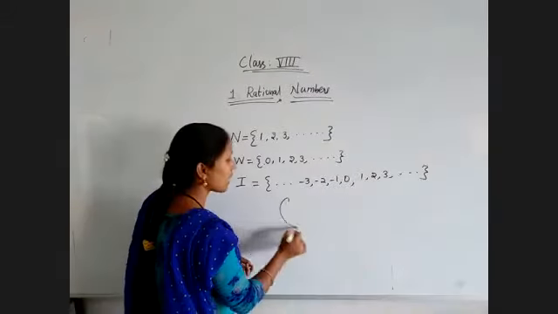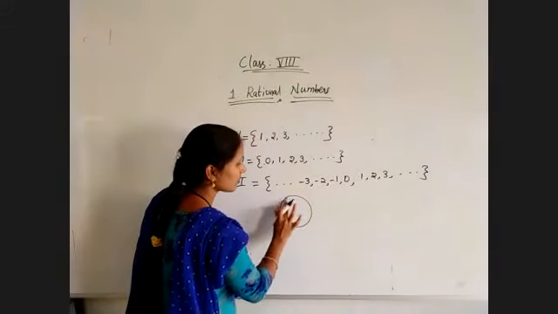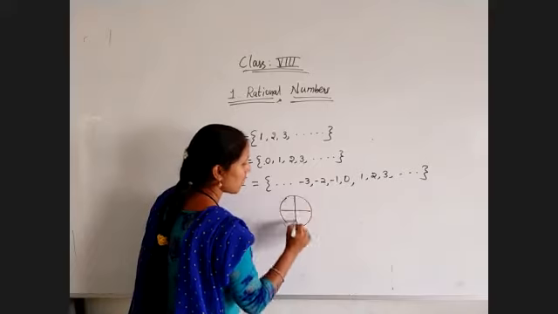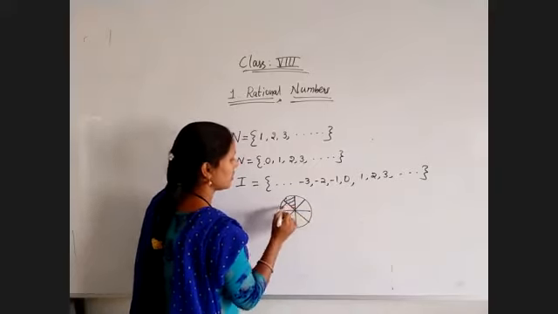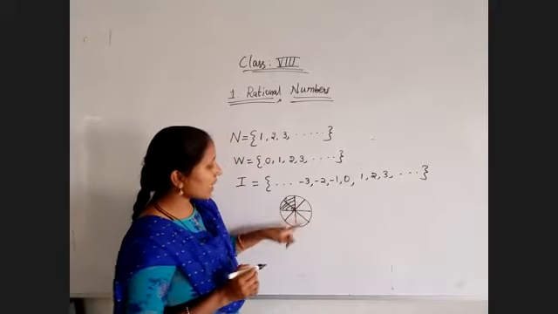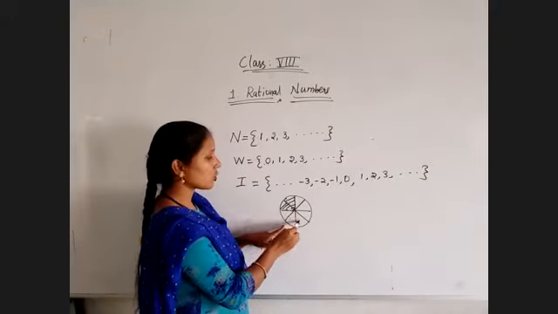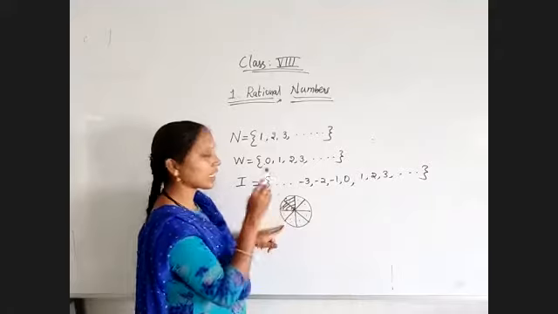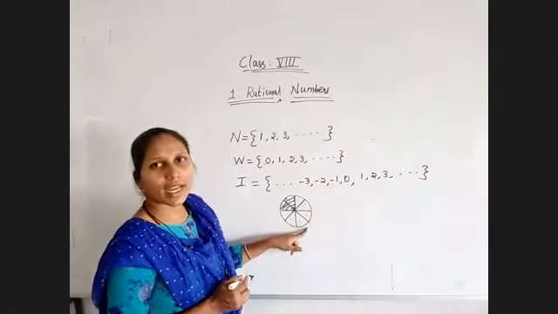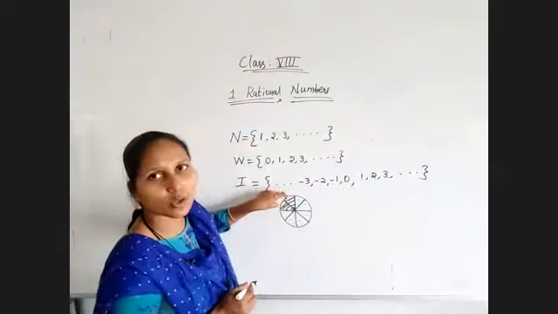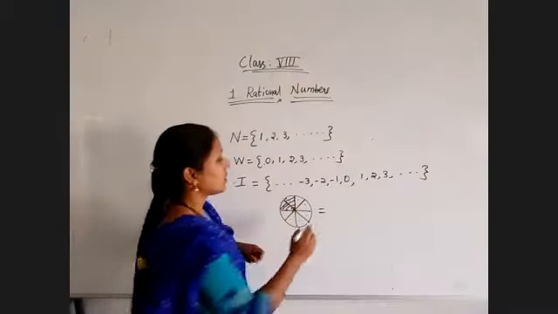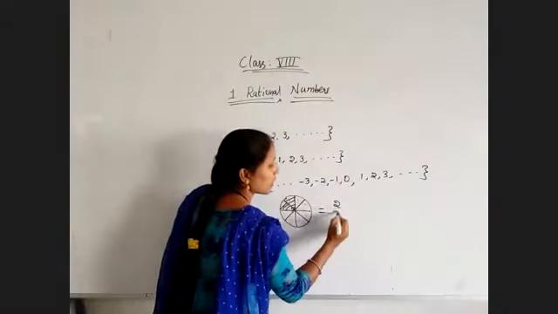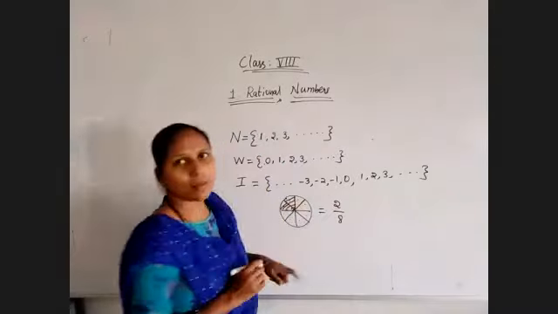First, suppose I have a cake like this. I am dividing it into 8 equal parts: 1, 2, 3, 4, 5, 6, 7, 8. I have divided it into 8 equal parts and I have given 2 parts. That means the distributed cake was 2 out of 8 equal parts.